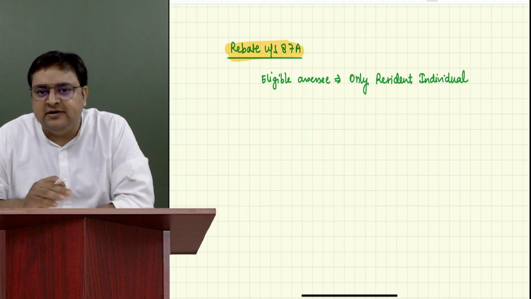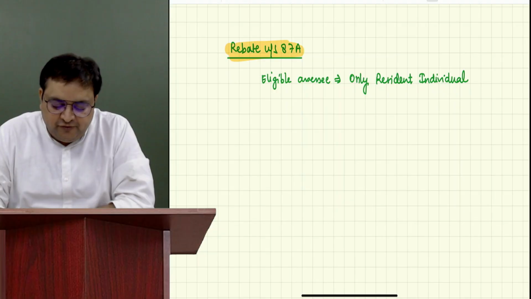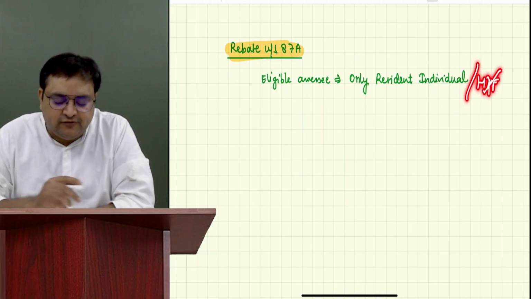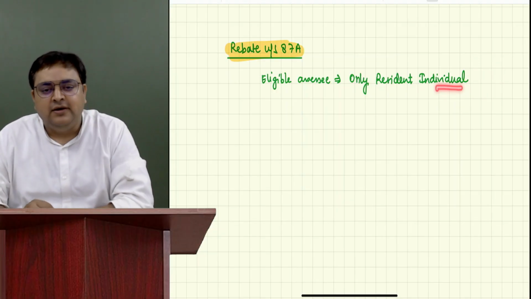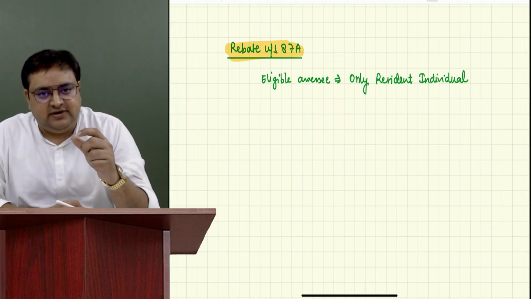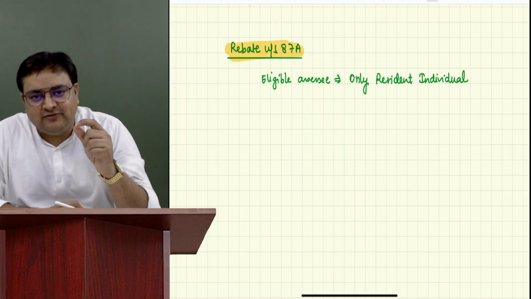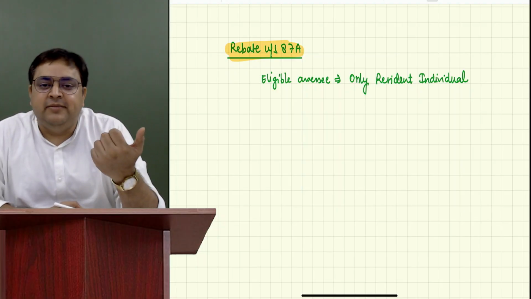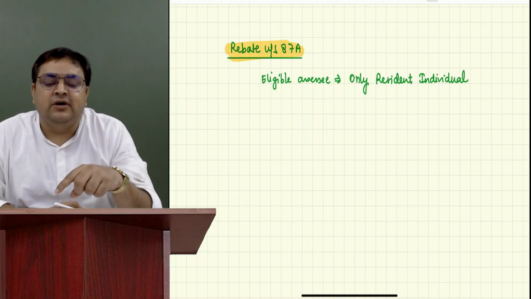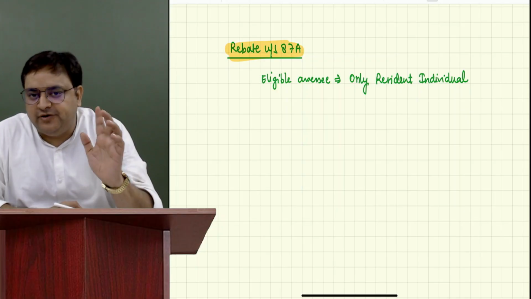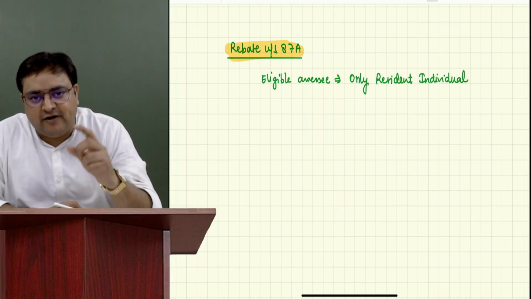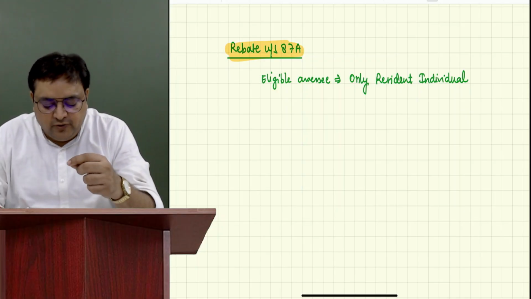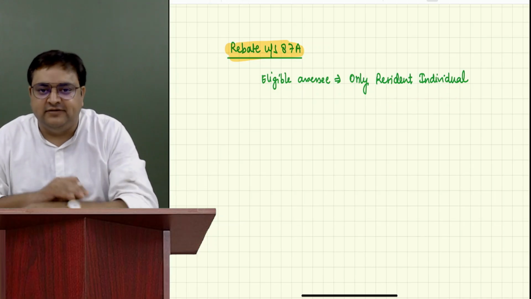For non-resident, it is not allowed. For HUF also, no. This is only for individual. As I'm telling you, income tax is very easy, very interesting also. But there are so many small things. You must have observed that the unexhausted limit is only for resident individual and resident HUF. Now rebate, you have to remember that it is only for resident individual, not for non-resident.